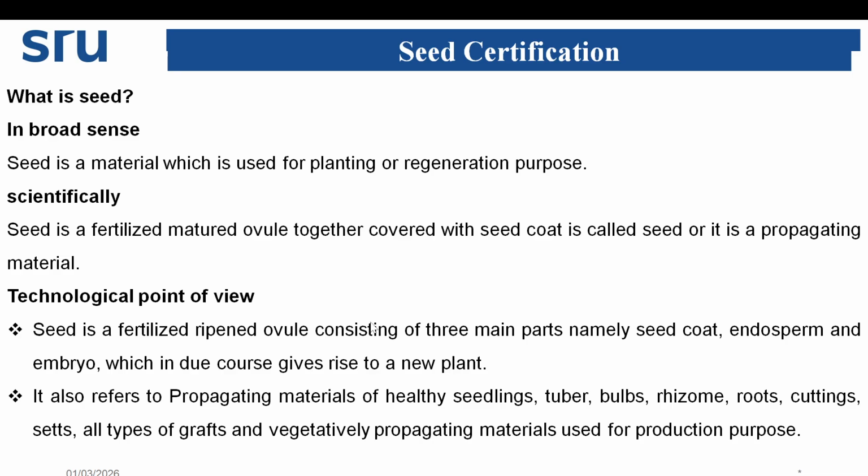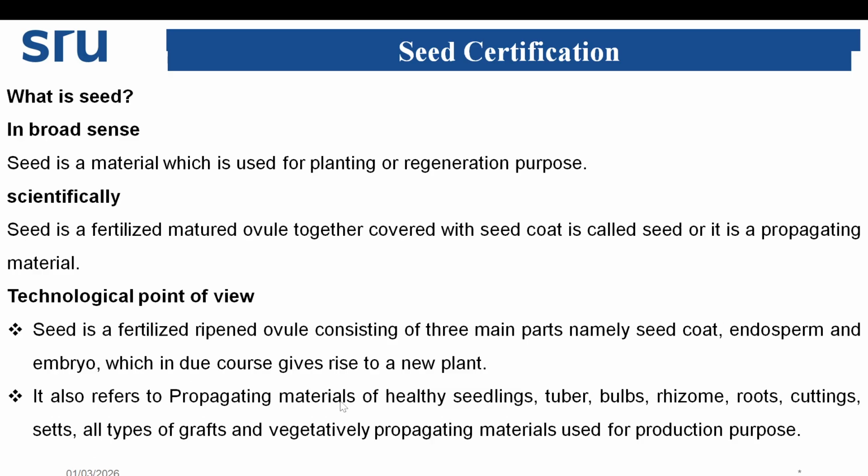Technologically, seed is the fertilized ripened ovule consisting of three main parts: seed coat, endosperm, and embryo, which in due course gives rise to a new plant.